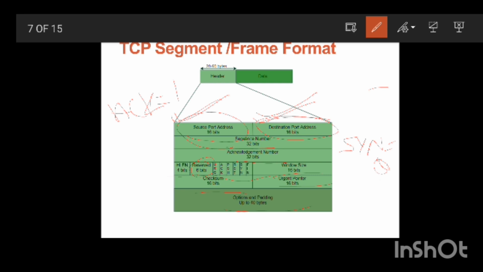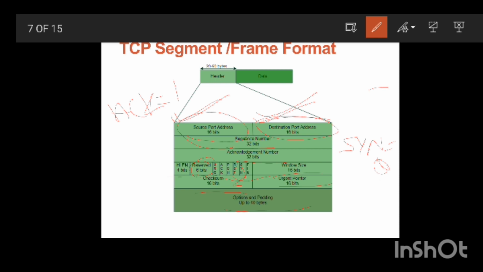Urgent indicates the urgent pointer field, and acknowledgement indicates the acknowledgement field. PSH means push function, which asks to push the buffer data to the receiving application. Reset resets the connection. SYN is synchronized sequence number.